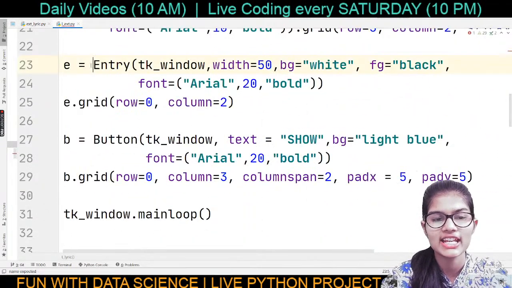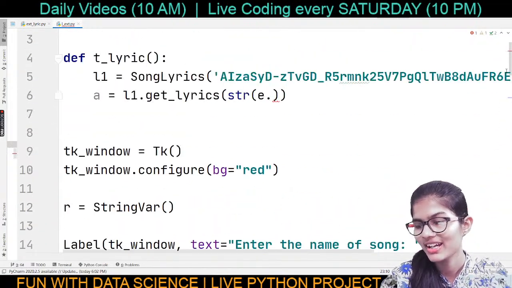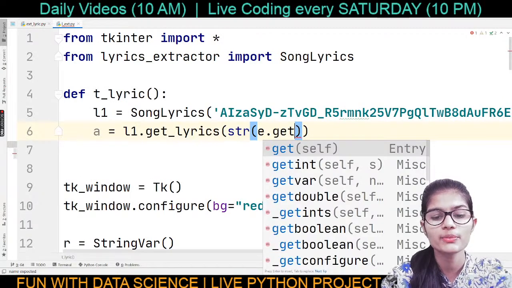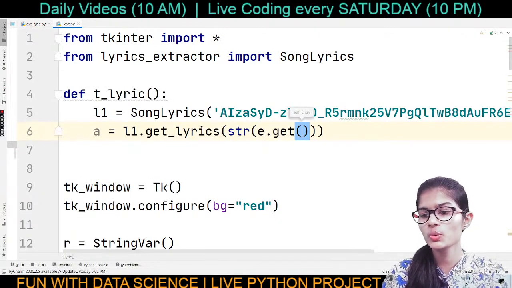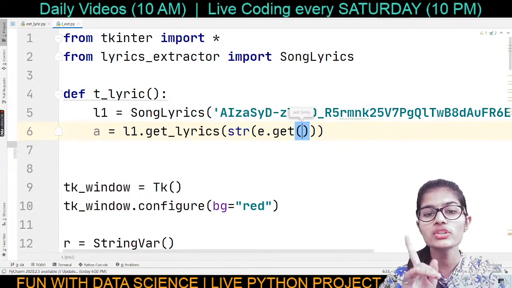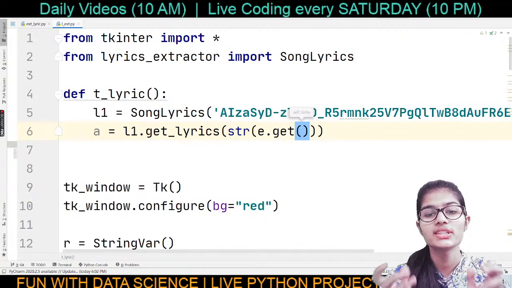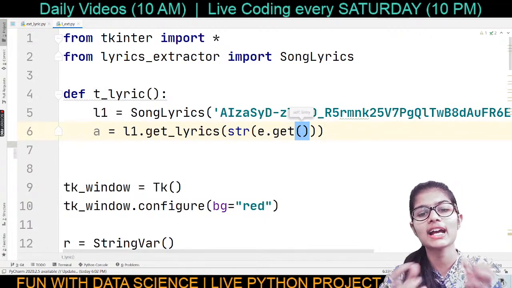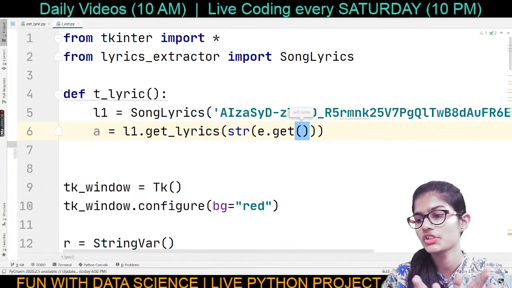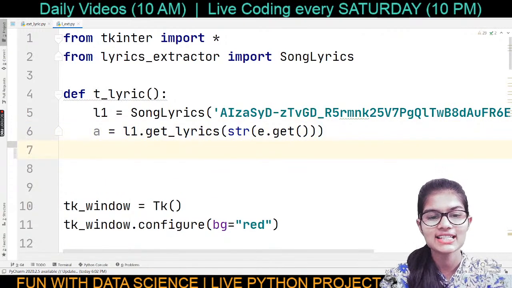We use this entry box here for the E. So, okay, Kevin. E dot, and I'm going to use the get. Whenever you want to extract something, whenever you want to receive something, you use this get function. For extracting, for receiving, for gathering something, it's necessary to use this particular get function. Okay, so that's done.